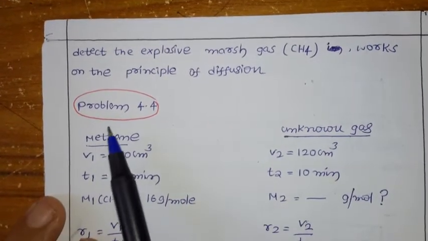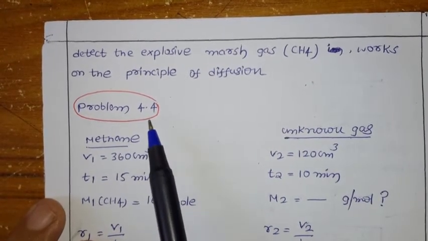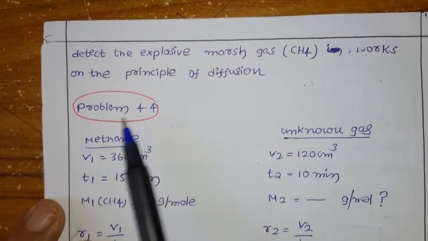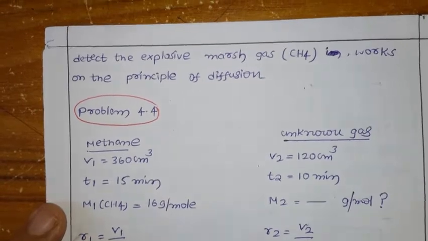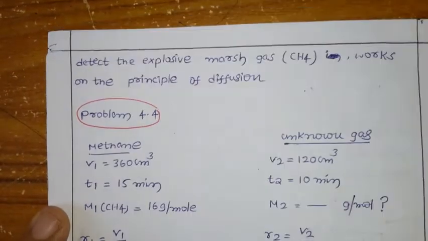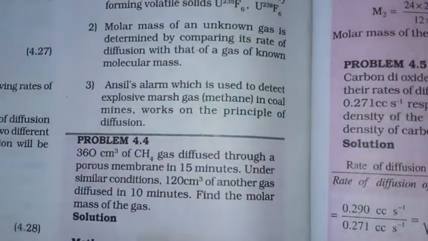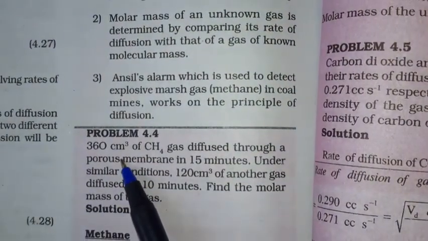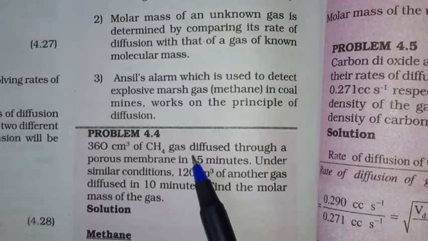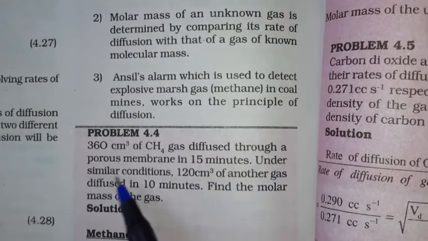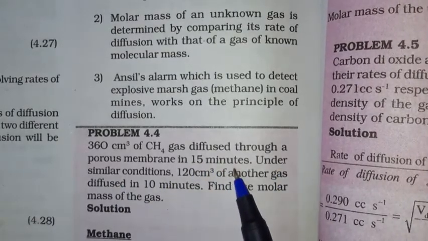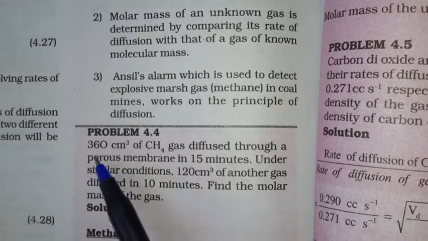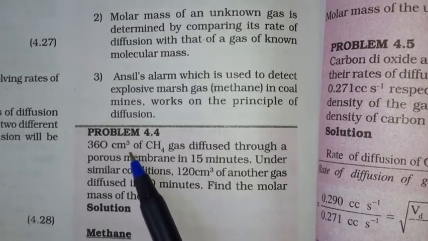Let us see the numerical problems on Graham's law of diffusion. The problem number is 4.4. Let us see the first numerical problem given in the textbook, and based on that we will go for the explanation. 360 cubic centimeter of methane gas diffused through a porous membrane in 15 minutes. 360 cubic centimeter is a volume.